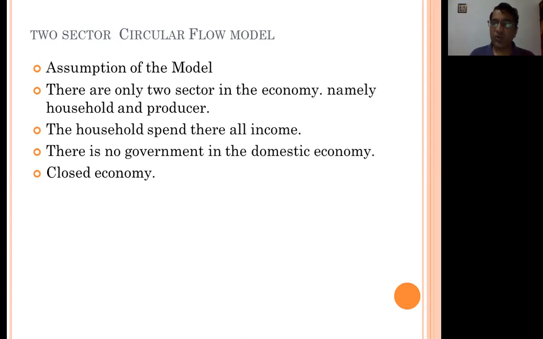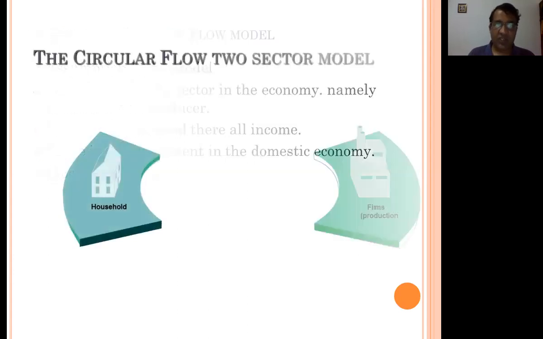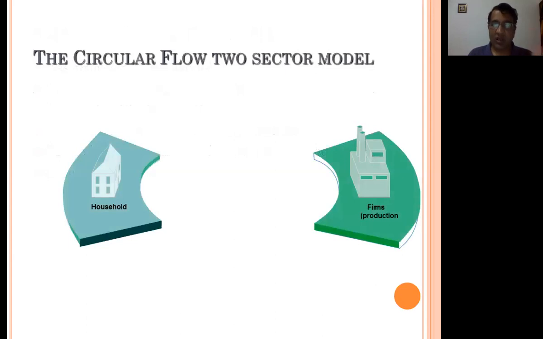The fourth is a closed economy. It means the economy here is closed, so there is no export and import of goods with other countries. There are two types of economies, closed and open. In an open economy, the country may have relations with another country, but in a closed economy, there is no export and import. There is no trade relation with another country. So, with the help of these assumptions, we can explain this model, the circular flow of the two sector model. First, we are taking the household sector. Second is the firm or producer sector.